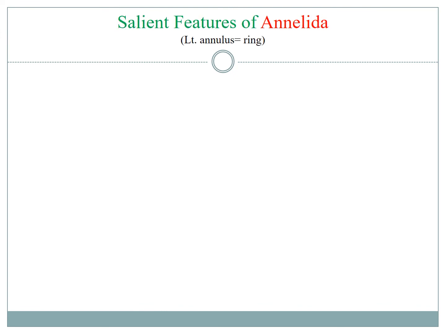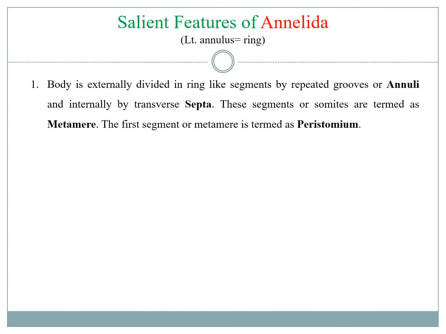Features of Annelida. Annelids have a long, slender, segmented body. The segmentation is clearly marked both internally and externally. The external segmentation is marked by some repeated grooves or annuli, and the internal segmentation is marked by some transverse septa. These segments are called the somites or metameres.